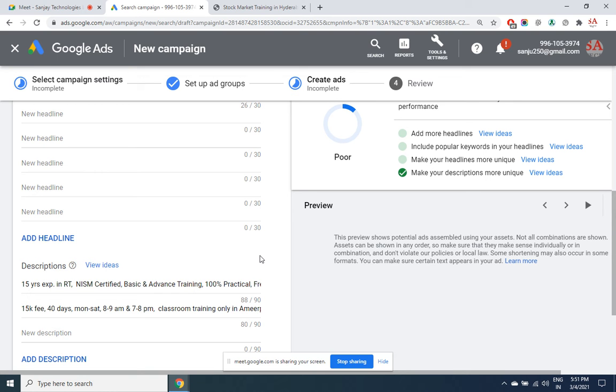I choose the first one. You will choose the first one. The reason being? It says certified and advanced training, all the 100% positive points, practical experience. Yes, of course.